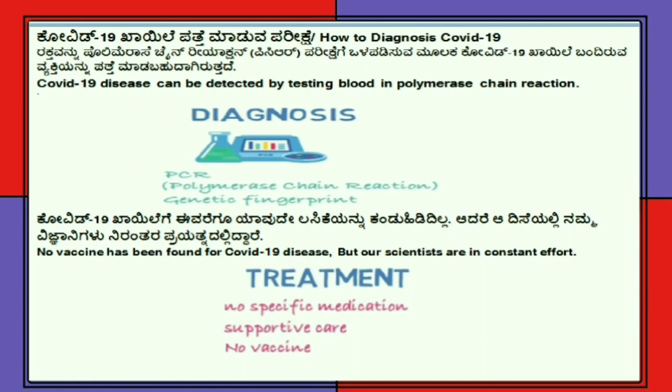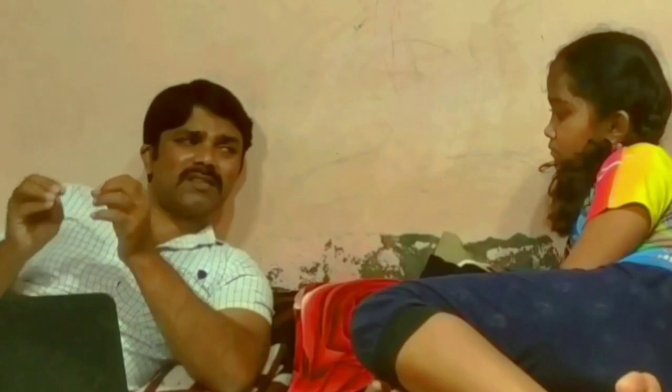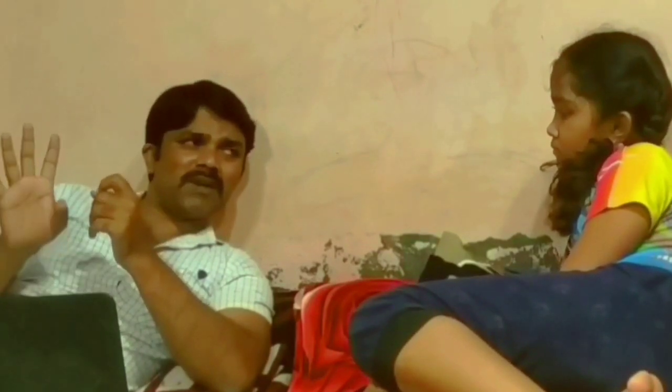And diagnosis of COVID-19 disease is by testing blood in PCR. PCR means polymerase chain reaction test. In this test, we can detect a coronavirus infected person. And treatment for COVID-19 disease: no vaccine has been found for COVID-19 disease, but our scientists are in constant effort.